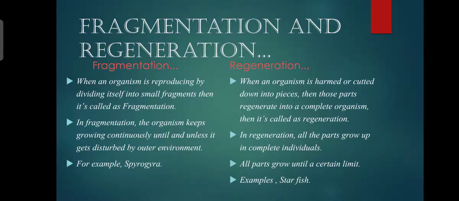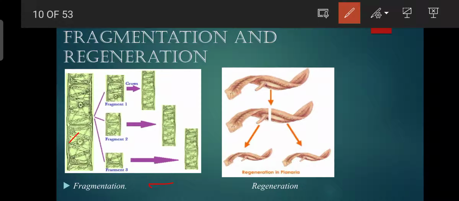See, this is a Spirogyra. This is the parent. This parent divides itself or breaks itself into three or more. Maybe it is 2, 3, 4, or many more. It divides itself into some fragments, and these fragments in future make adult Spirogyra, right?